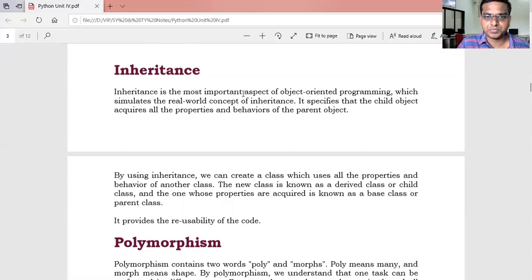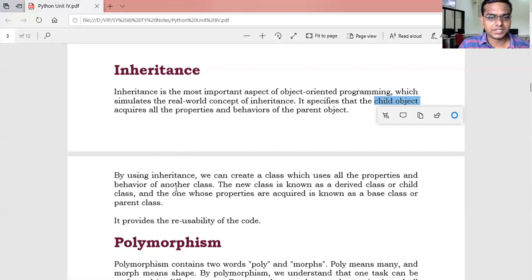Inheritance is the most important aspect of object-oriented programming, which simulates the real-world concept of inheritance. It specifies that the child object acquires the properties and behaviors of the parent object. It can access the values and properties of parent objects, like father and child. The child can acquire the properties of the father. So it is another important concept of reusability of data.